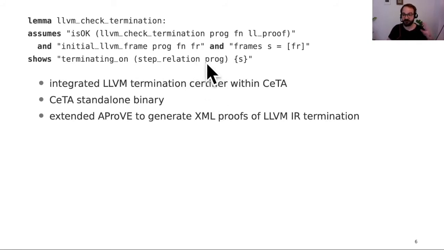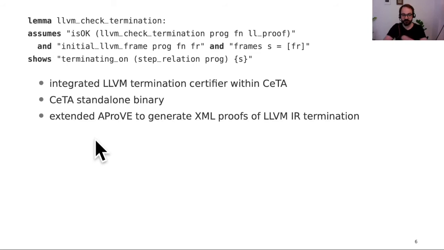LLVM check termination is executable, and similar functions have been developed for other systems like integer transition systems and term-rewrite systems, and all of these together form CETA, and we now integrated our LLVM termination certifier within CETA. CETA is the code from our Isabelle development exported to Haskell. And then if you compile the Haskell code with a Haskell compiler, you get a standalone binary. So it does not depend anymore on Isabelle.